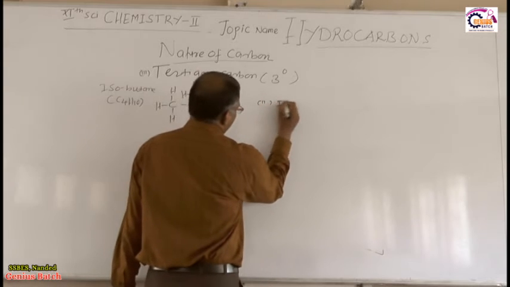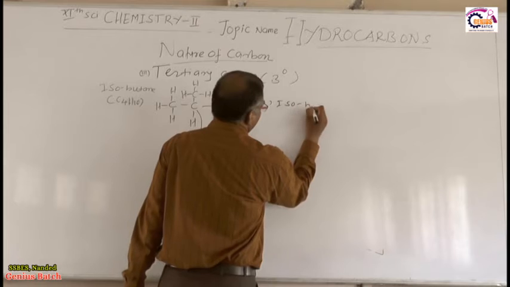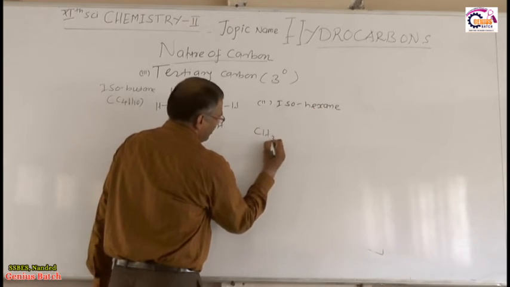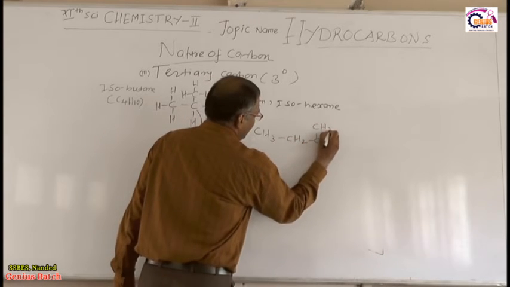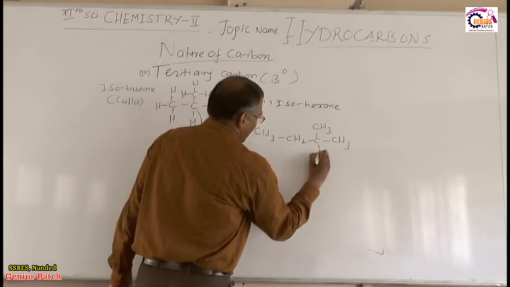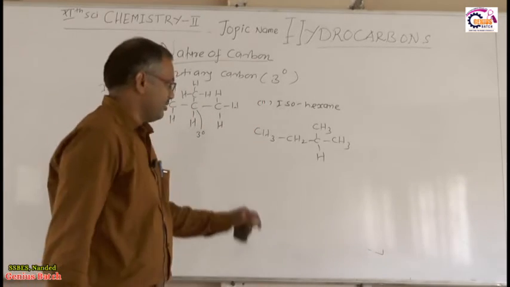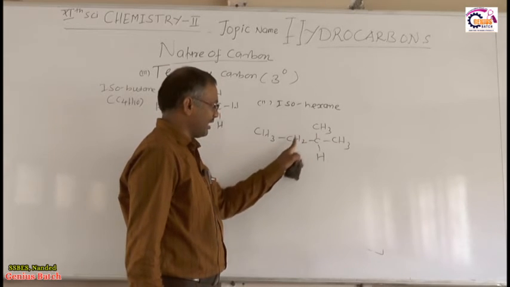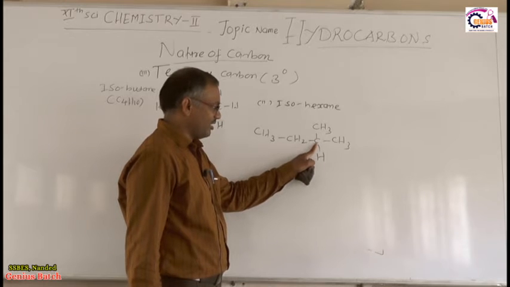Second example, isohexane. I can write the structure of isohexane. This is also an example of tertiary carbon atom. Here you will find that this carbon atom is attached to how many other carbon atoms? 3 other carbon atoms. So this is the tertiary carbon.